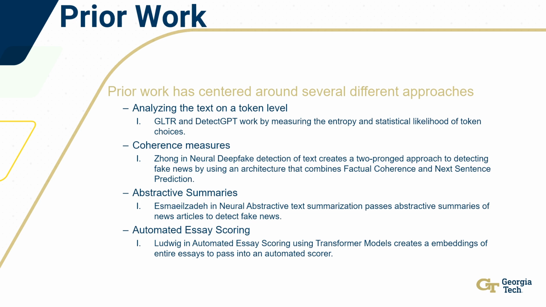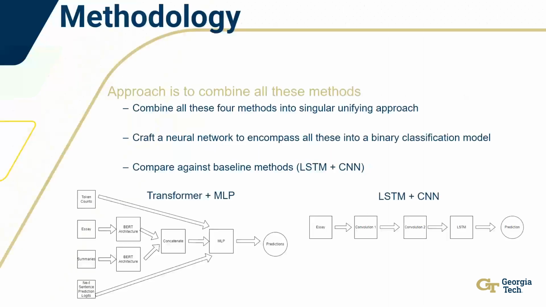Ludwig, in his automated essay scoring, used transformer models. He would create embeddings of the essay, pass it through a transformer, and it would output a score. So my methodology is to combine all these approaches into a single unifying approach. I crafted a neural network to encompass all these into a binary classification model and then compare this against a baseline method, in my case a long short-term memory network with a convolutional neural network.